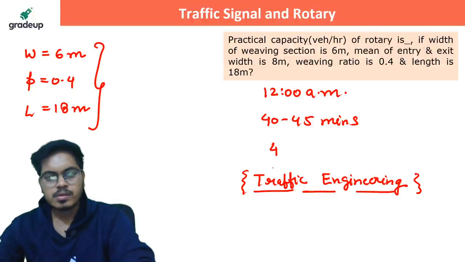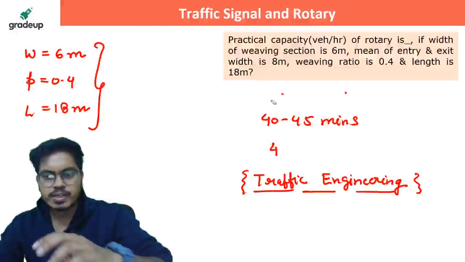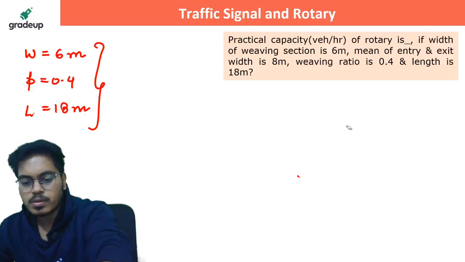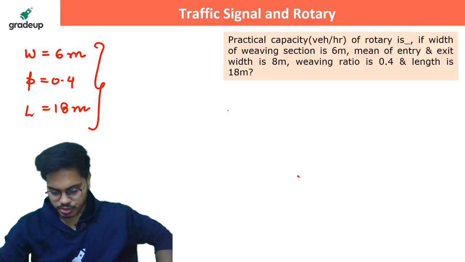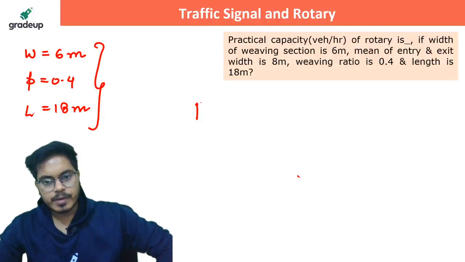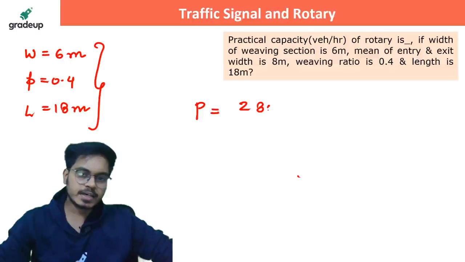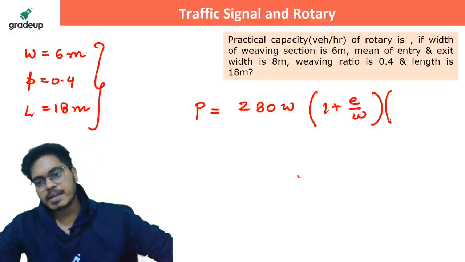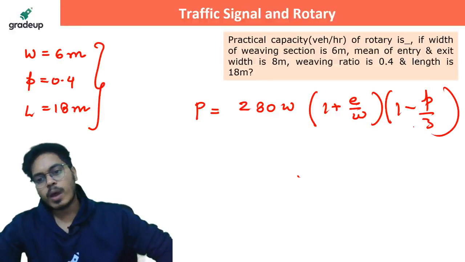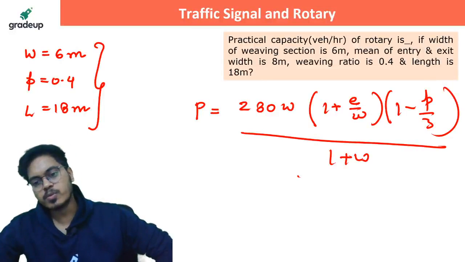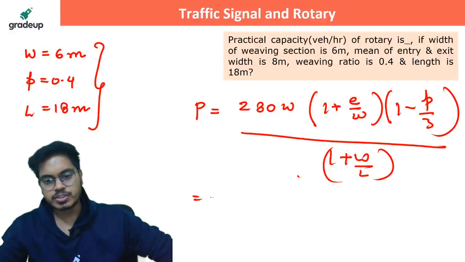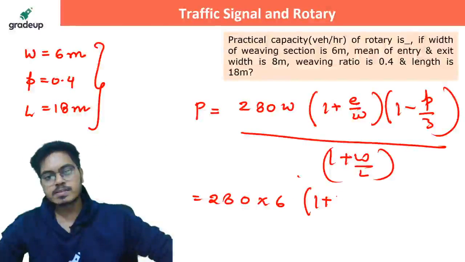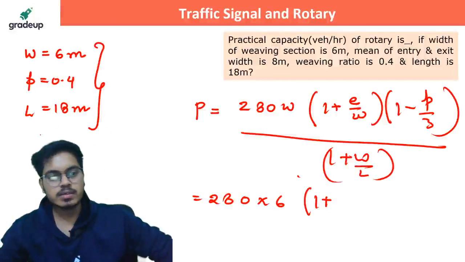Okay, so for this one, how much should we get? Let me tell you. Again, the practical capacity is 280 W (1 plus E by W) (1 minus P by 3) divided by (1 plus W by L). Give me the answer. 280 into 6, 1 plus, how much is E?